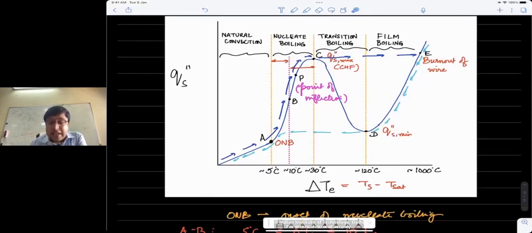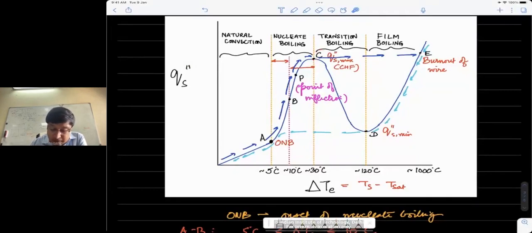So what you see now is a hysteresis loop, where the curve doesn't follow itself when you are going in one direction or returning in the other direction. This transition boiling regime is an unstable mode, and the reason it's unstable is that it's difficult to replicate unless you have a constant temperature, or unless you can maintain the surface temperature. The other part is, as I said, the burnout happens very close to the flux at which you get the critical heat flux condition.